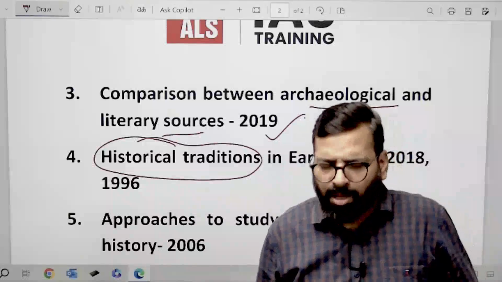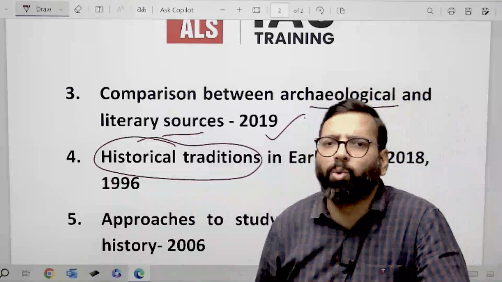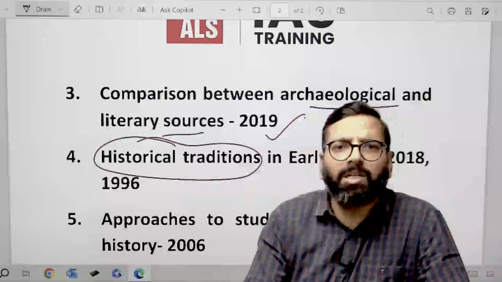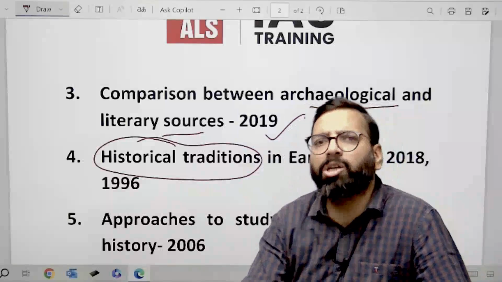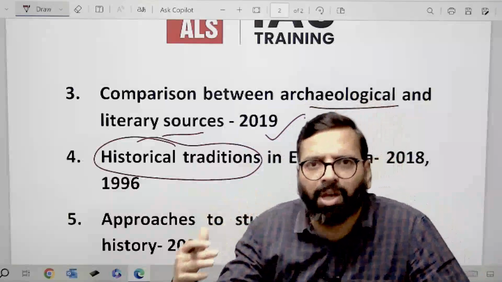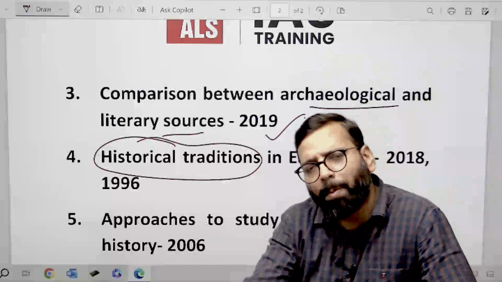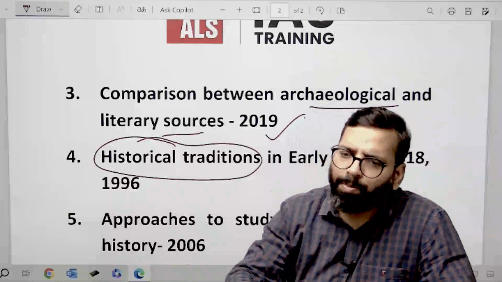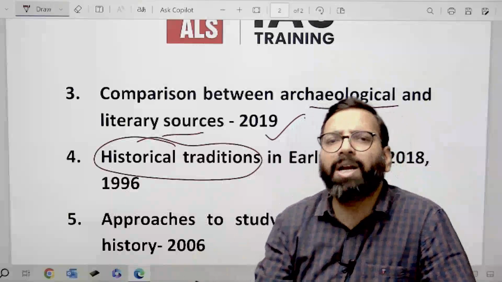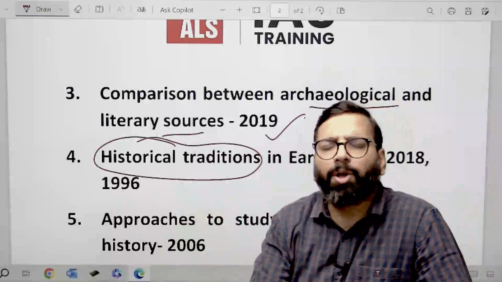But the Indian scholars argued that it's not completely true. Although we lacked the Western style of historiography, the scientific approach of history writing, from the ancient period we have some embedded forms in which we have recorded our history.